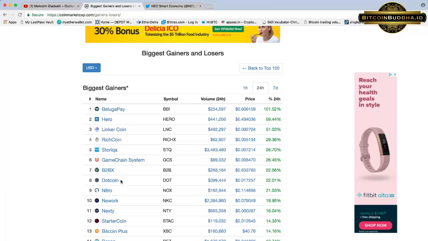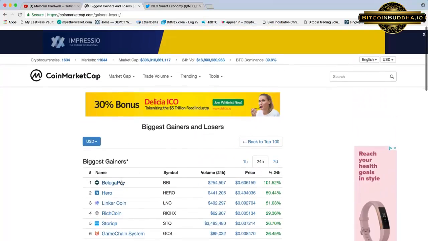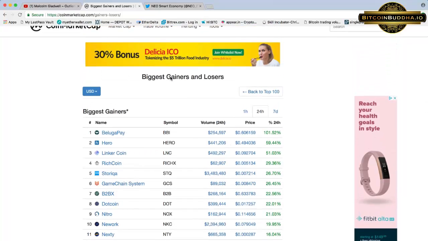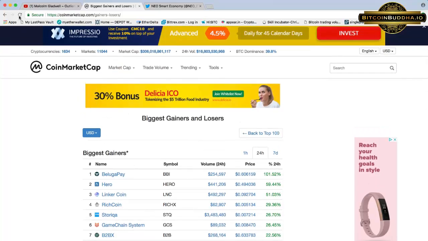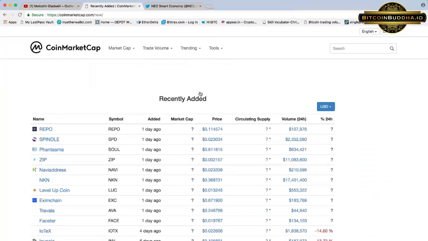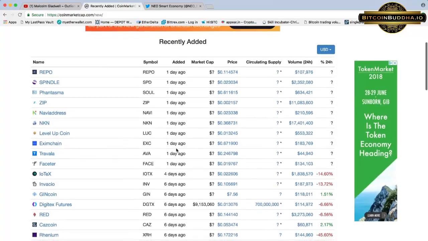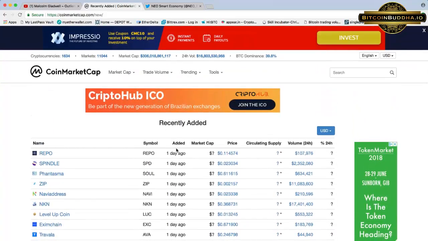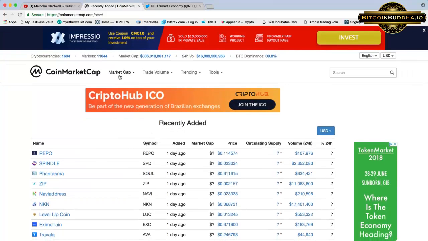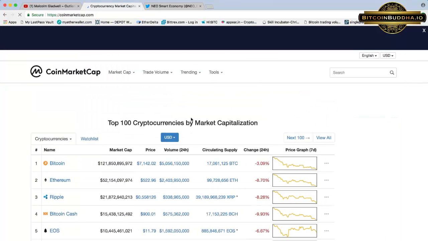Gainers and losers. Let's see, the biggest gainers in the past 24 hours. I mean, I ain't never heard of these coins. So obviously most of these are probably pumps. Look at the volume, it's nothing, right? So just a sneeze would probably make this thing go up if somebody just put in like a $10,000 order for this coin, whatever the hell it is, which will probably not go anywhere. So let's see what else. Trending, recently added. These are the coins that were recently added to CoinMarketCap. In my humble opinion, don't mean to hate on your project if it's here. Most likely, these projects won't survive.